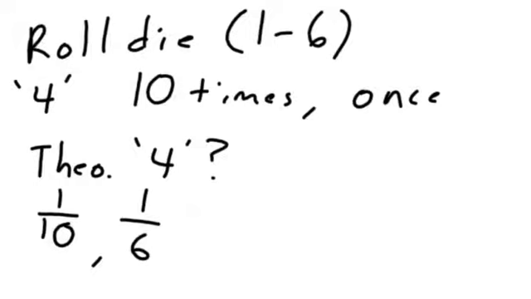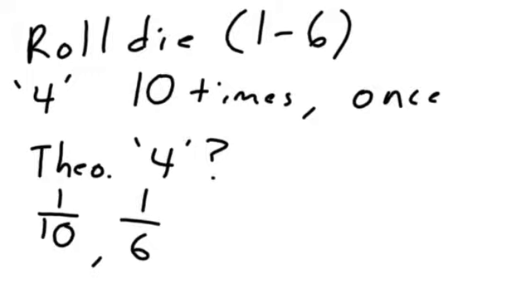Do you see where I got those two numbers? Now, but only one of them is right for this problem. Which one is the theoretical? Yeah, 1/6 is the theoretical. That's what should happen. Even though I gave you lots of information about the problem, then I asked about the theoretical. I wasn't trying to throw you off, but you do have to know the difference between them. If I had asked for the experimental, then you would have said 1/10. But since we asked for theoretical, you say 1/6. Sound okay?